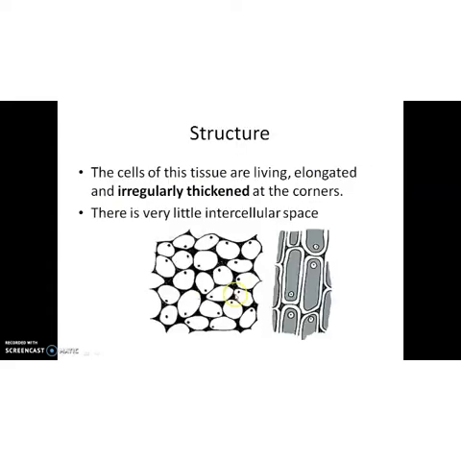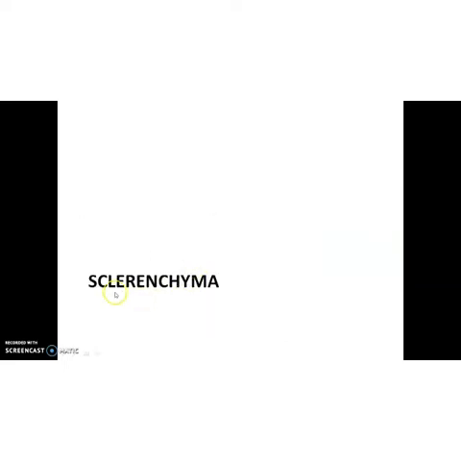Okay? And the structure. You observe its structure. This is a live cell, live tissue, but elongated and irregularly thickened at the corners. Isn't it? It is thickened only at the corners. The cell wall is thickened only at the corners. That's why it has very little intercellular space. But in parenchyma, a lot of intercellular space was there. Right? And the last one, sclerenchyma.